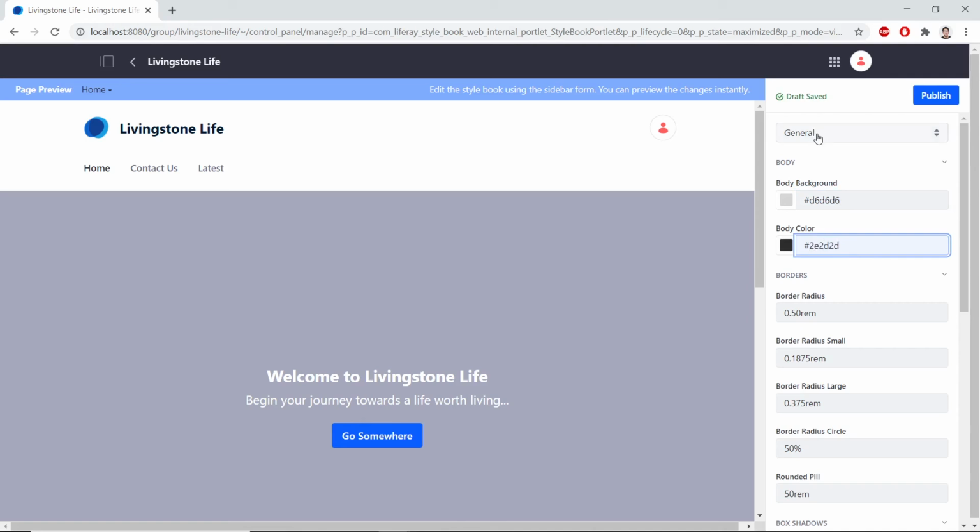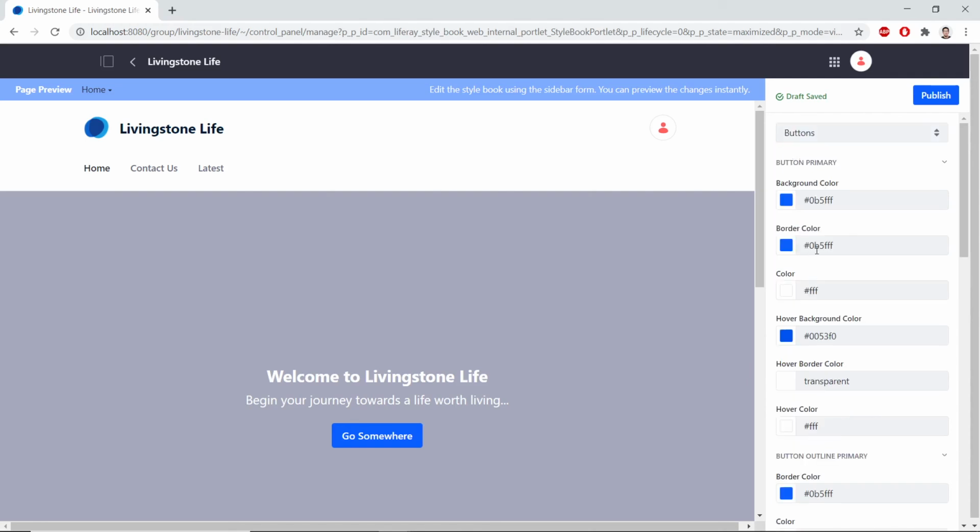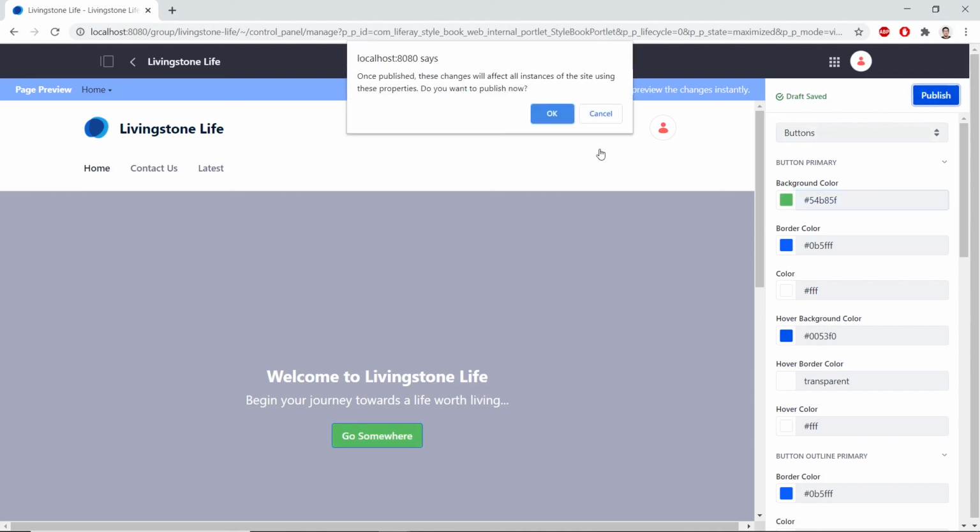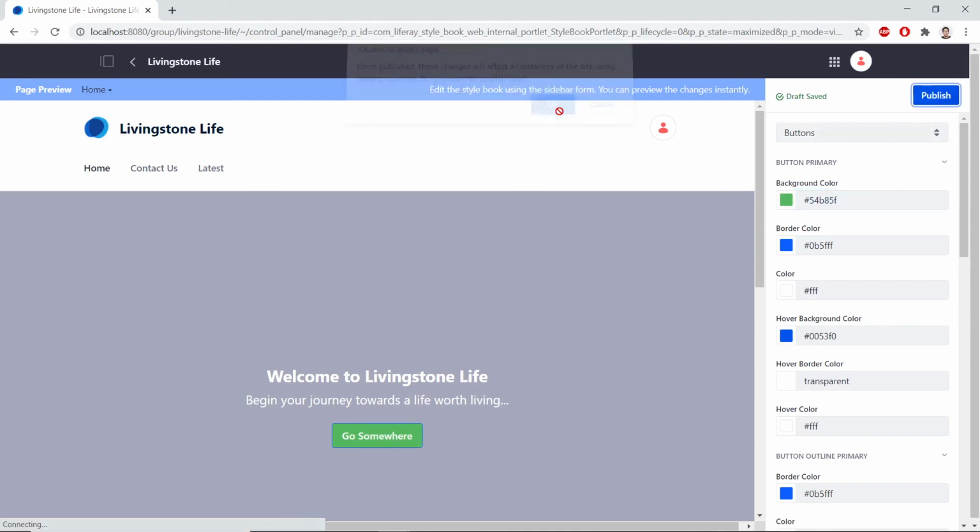Now we'll open up the drop-down again and we'll choose Buttons. For background color, we'll change this slightly. And with this, we'll click Publish and we'll hit OK on the pop-up.